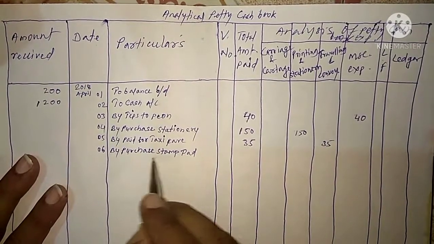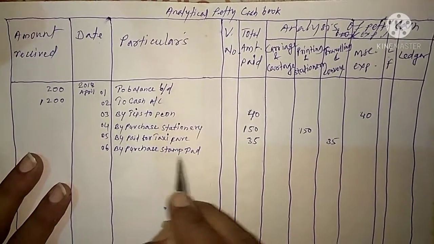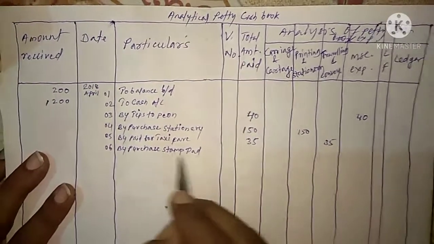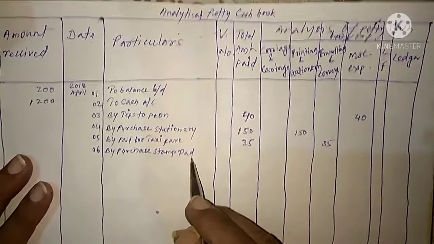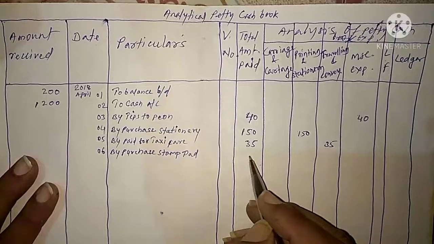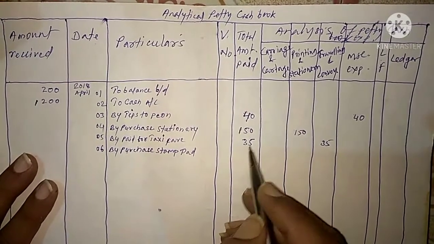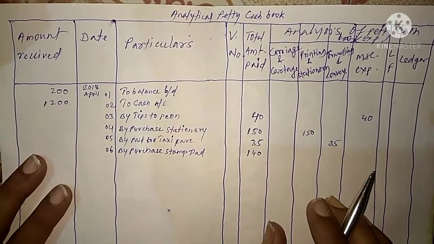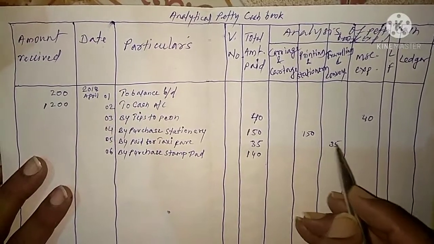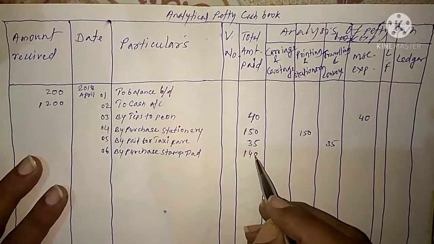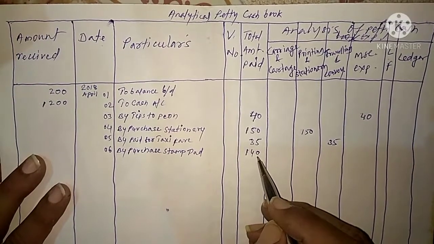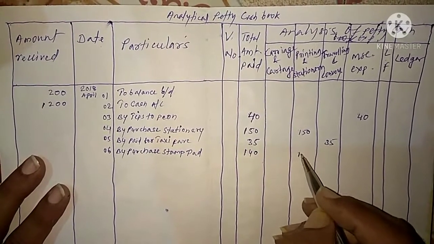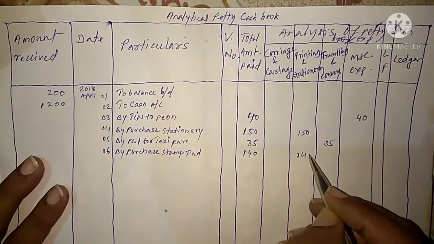Expenses regarding the stamp pad we normally put to the accounting head printing and stationery, because the stamp pad is used by the office and this is an official expense. In the total amount paid column we write 140 rupees, and this amount we transfer to the respective accounting head, printing and stationery. So 140 rupees we write in the printing and stationery column.